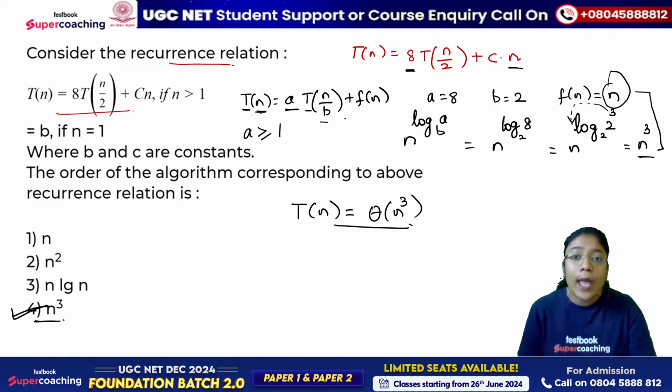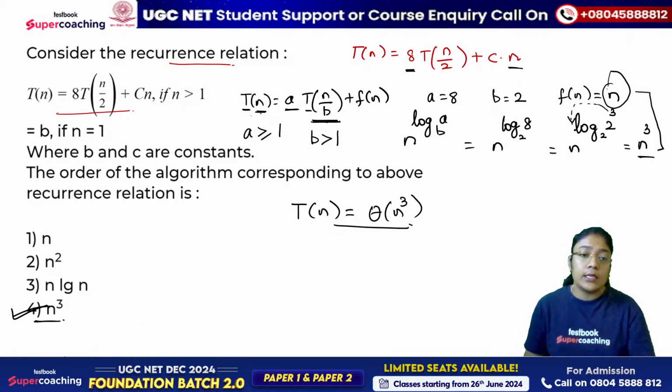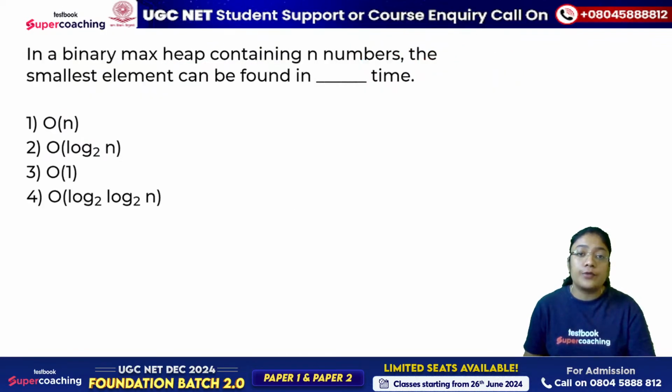So that is why the constraint is b should be greater than 1, so that in the sub problem the number of elements change. So this is the reason behind this. I hope that it's clear to everyone.